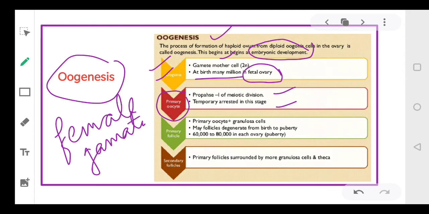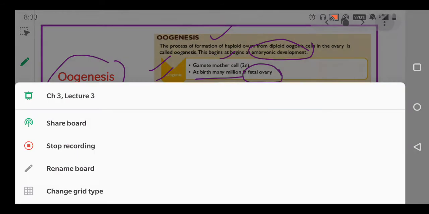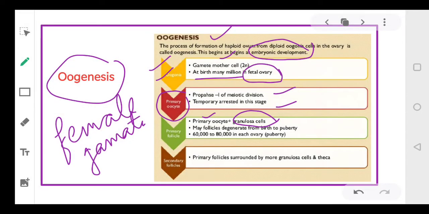Now at this stage they will be called primary oocytes. Okay, they will be called primary oocytes. Now this primary oocyte will develop a layer of granulosa cells. So the primary oocyte will be surrounded by a few layers of granulosa cells, and this will then be called a primary follicle, and there are approximately 60,000 to 80,000 of them in each ovary. So each ovary contains 60,000 to 80,000 primary follicles.